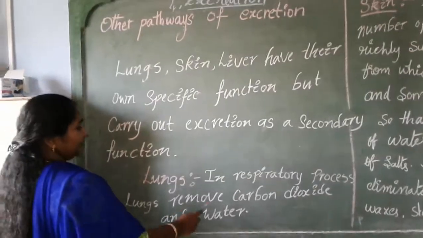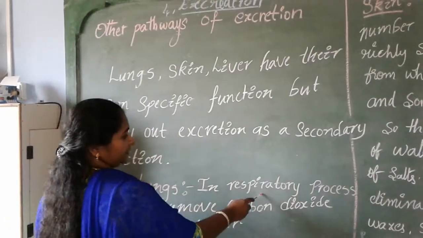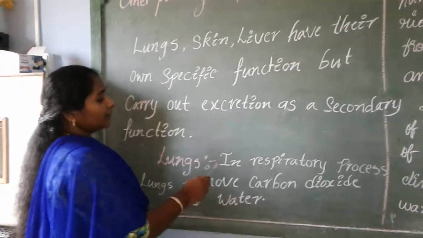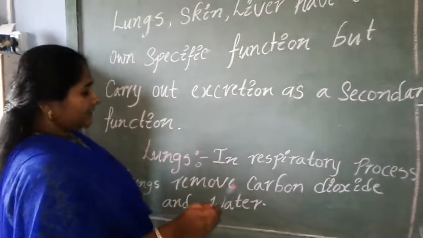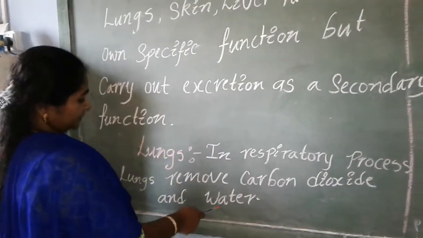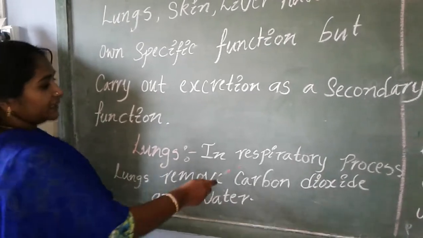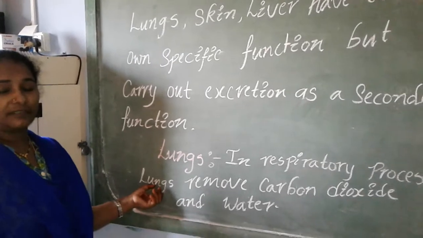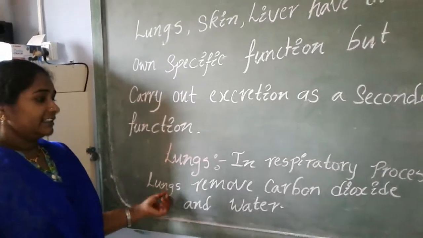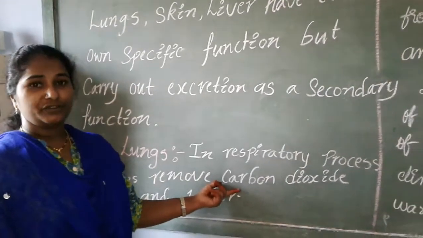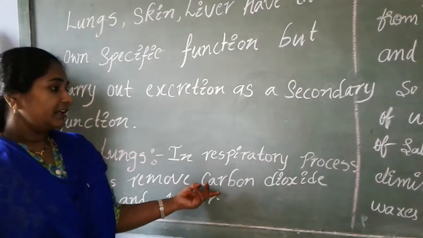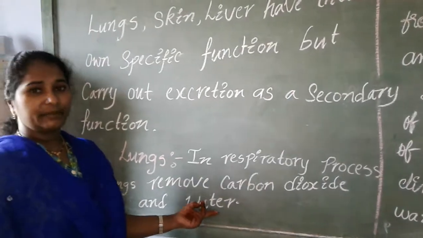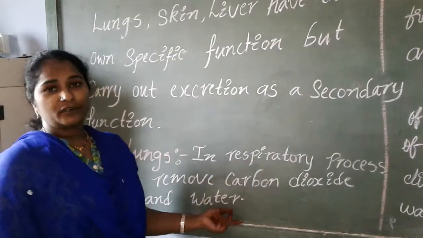Let us see. Lungs eliminate waste by the process of respiration. Lungs eliminate the excretory products carbon dioxide and water from our body by respiration. The waste product produced by our body is carbon dioxide; every cell produces carbon dioxide by doing its function. Also, excess water will be eliminated by the respiration process.